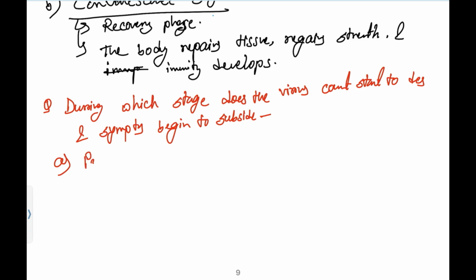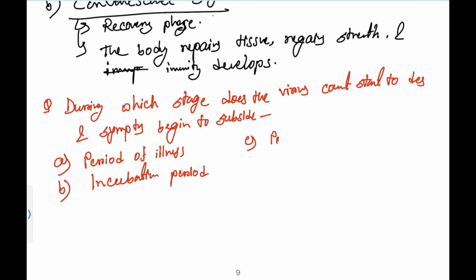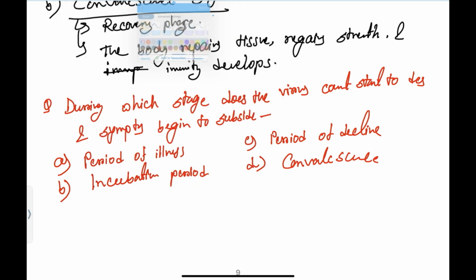Your options: period of illness, incubation period, period of decline, convalescence. So what will be the answer according to you?